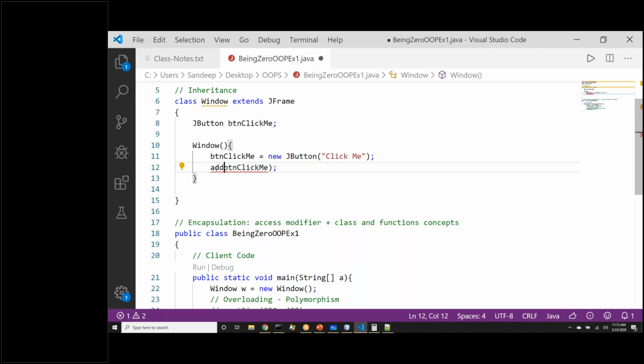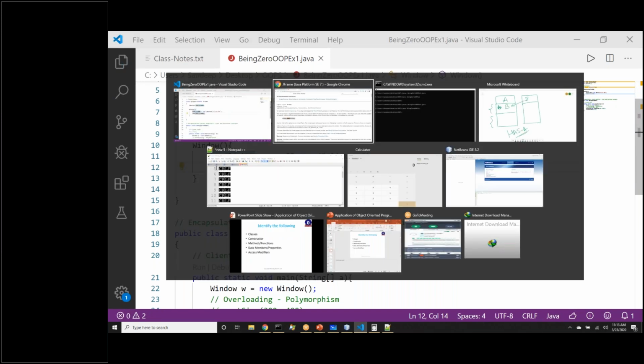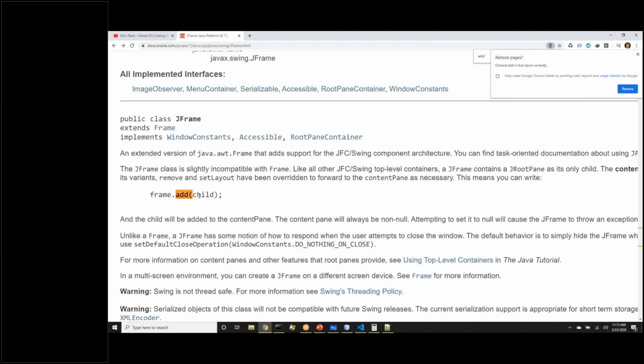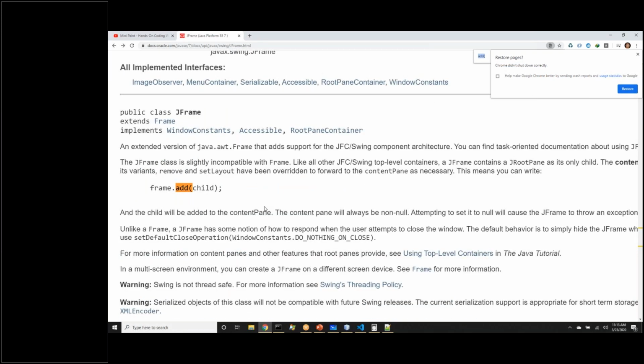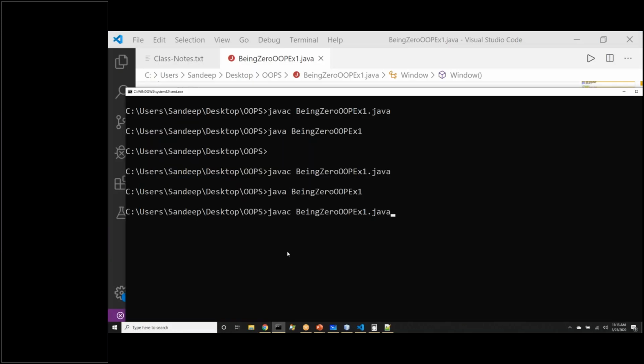So this is the function we are calling. But we should also check the documentation. Does it take only one parameter? Here it is saying one. Let me look at the function. Add component, I guess yes. So we have added the button.